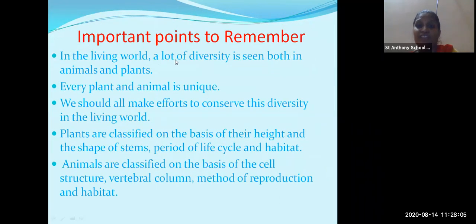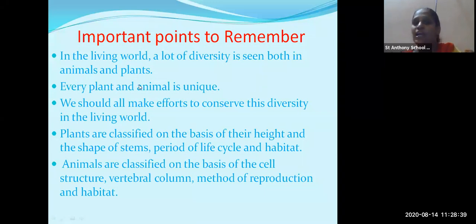Now, what have we studied in this lesson? We have studied that a lot of diversity is seen in both animals as well as plants. Diversity in animals, what did we study? We studied that the animals are classified into vertebrate animals and invertebrate animals. Even according to their reproduction, they are classified into oviparous and viviparous. Again, according to their habitat, the animals are classified into terrestrial, aquatic, amphibian animals and aerial animals.